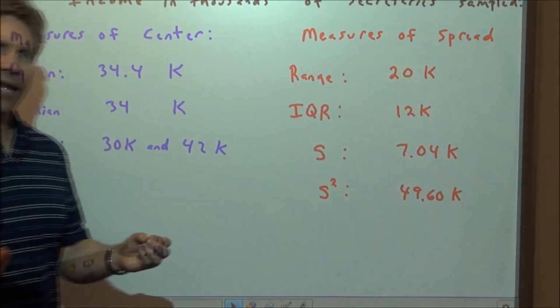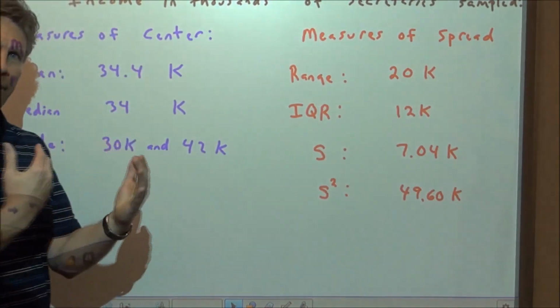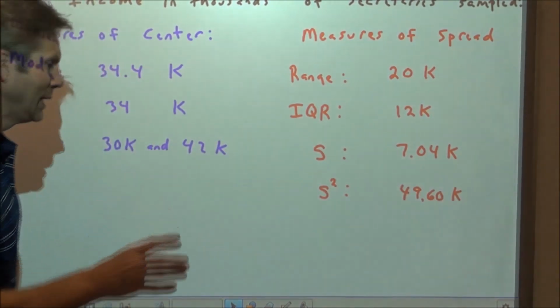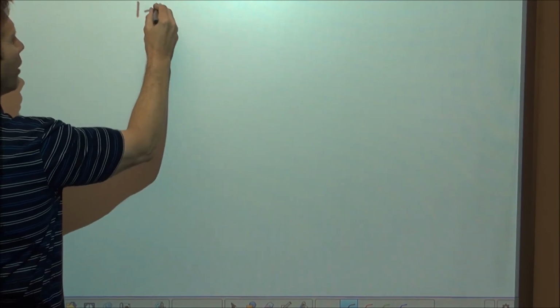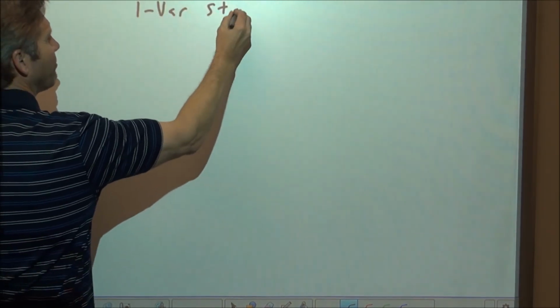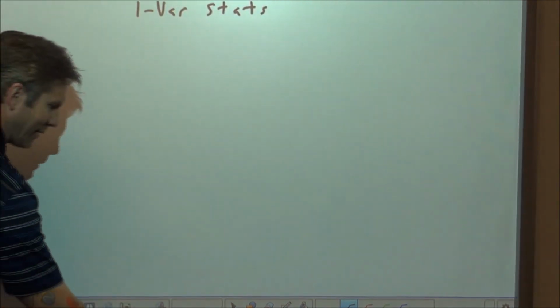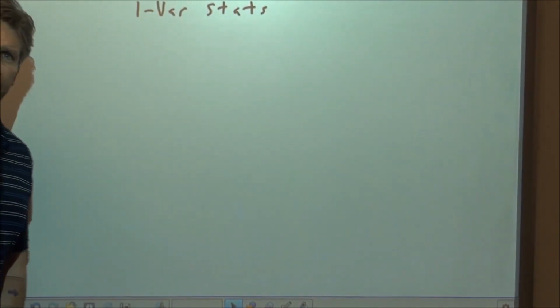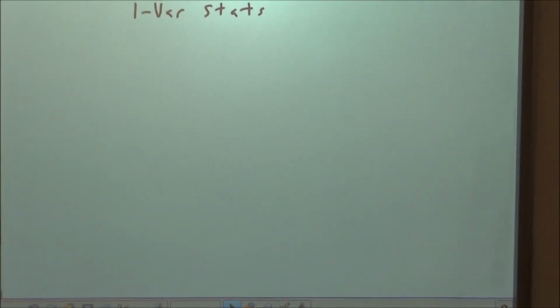We will learn later when it's appropriate to use which measures of center and spread in combination to describe a distribution. The last thing I would say is on your calculator, you can go into the calculator and do 1-Var Stats to find these values, and we will deal with that later in another video as well. But that's an introduction to center and spread.